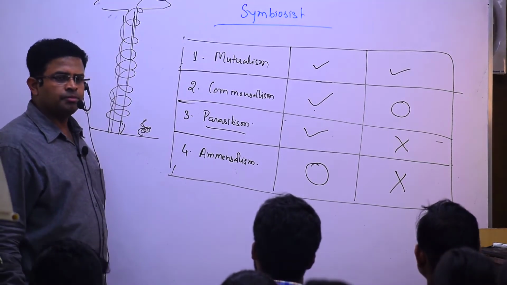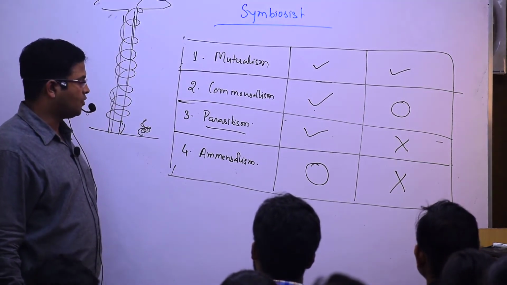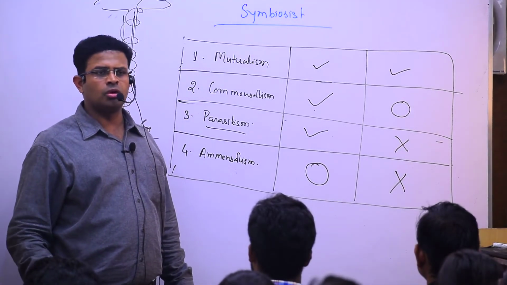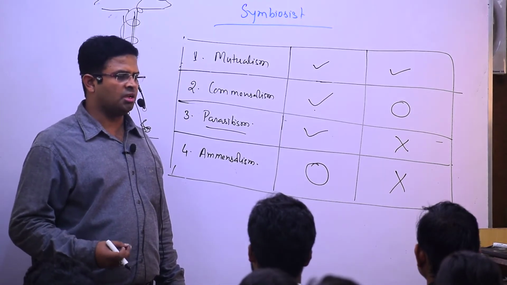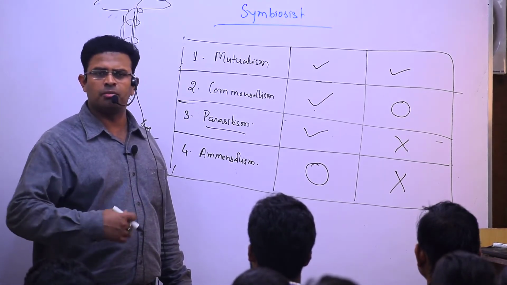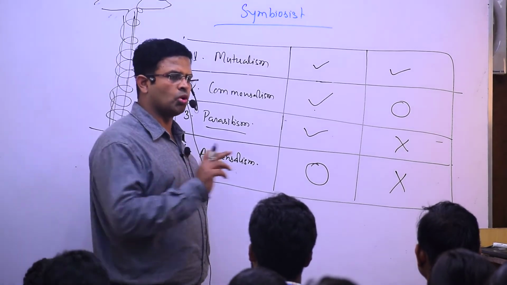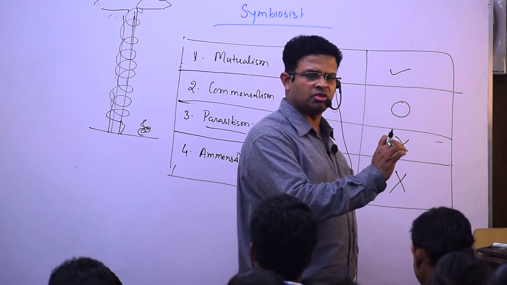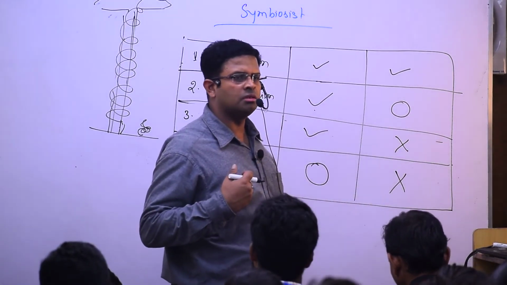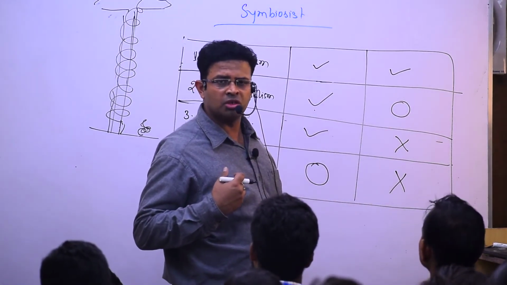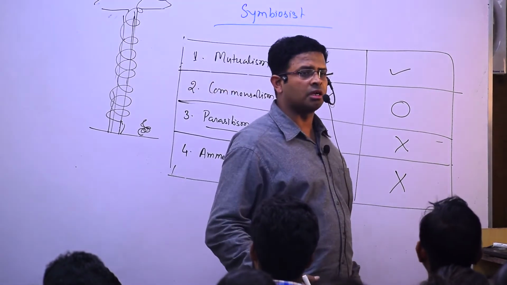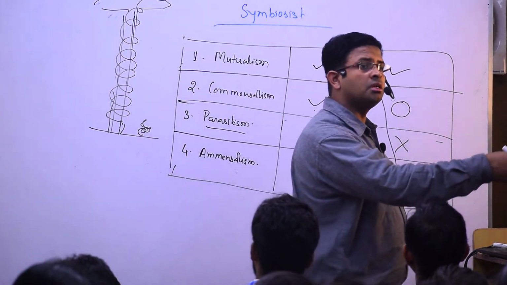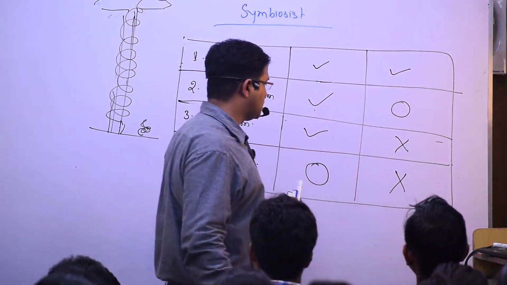You know that from a particular animal species, antibiotics are released, and these antibiotics go into other bodies, and that body is destroyed, but इसको क्या हुआ? कुछ नहीं हुआ. It is in a relationship of what? One is unaffected, but it harms the other. So it is amensalism.